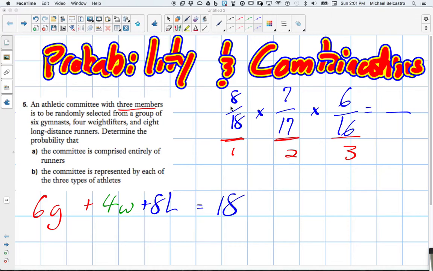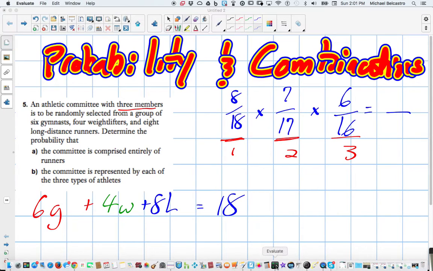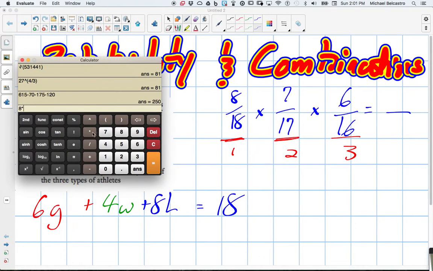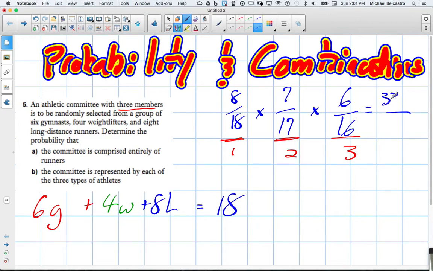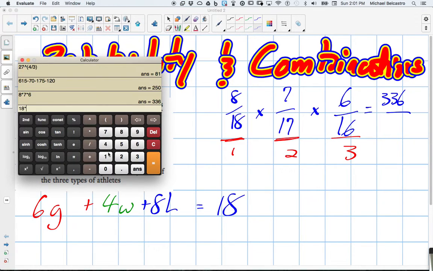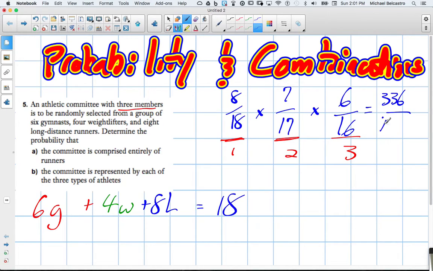So I'll bring out a little calculator here to help us. Here's my calculator. We have 8 by 7 by 6, so 336. Out of, and this is a large number of possibilities, there are 18 by 17 by 16 individuals, which gives us 4,896.